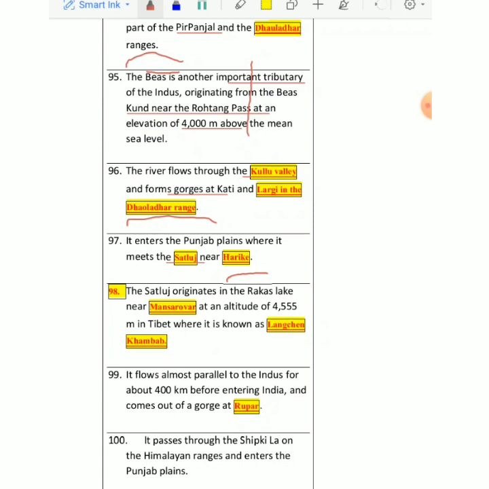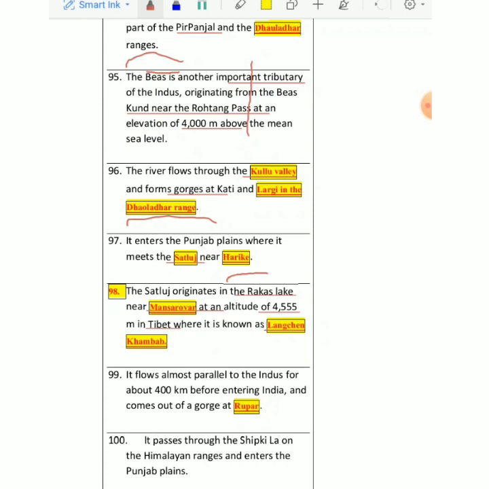Now we'll take on another river, that is Satluj. Satluj originates in a lake. Now this is Raka lake. And this Raka lake, where it is, this is again a very important place for Hinduism, हिंदू स्पिरिचुअलिटी, बिकॉज मैक्सिमम थिंग्स ऑरिजिनेट फ्रॉम मानसरोवर. बहुत शुद्ध मानी जाती है स्पिरिचुअल वाइज से. This Mansarovar is at a height of 4,555 meters in Tibet, and in the Tibetan language it is called Langchen Khambab. Satluj is also known as Langchen Khambab, right?